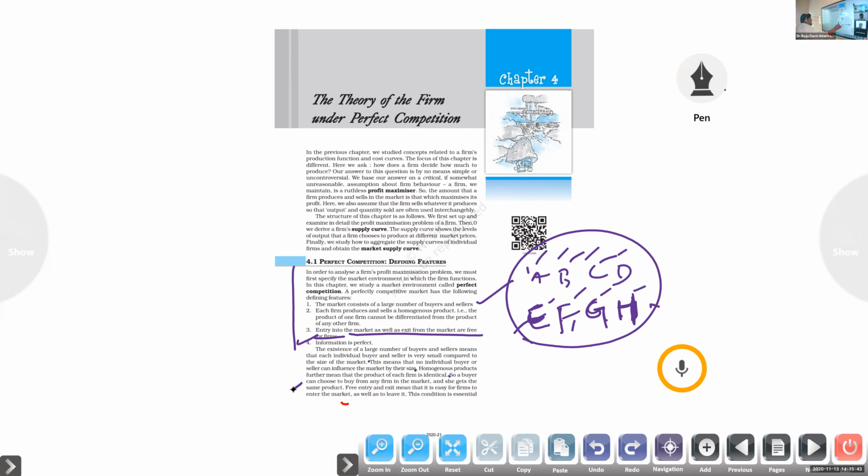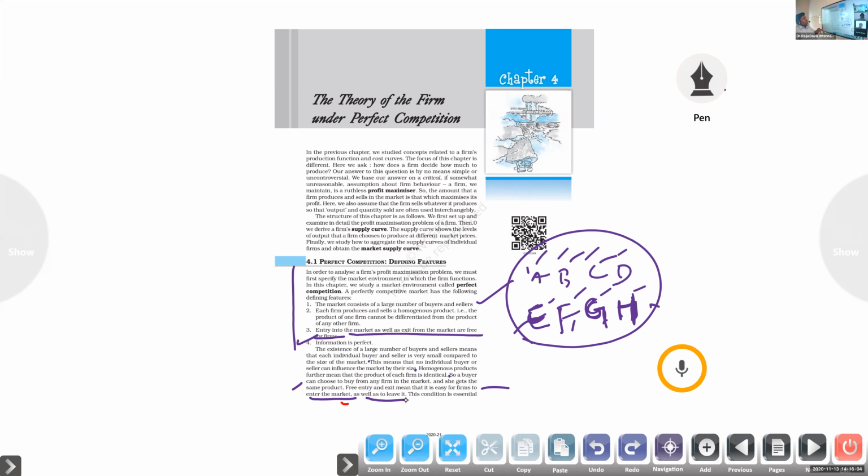Whichever firm she purchases from, she will get the same product because all the firms are producing the same product. Free entry and exit mean that it is easy for firms to enter the market as well as to leave it. There are no restrictions to enter or exit. If they are able to produce, they can produce.